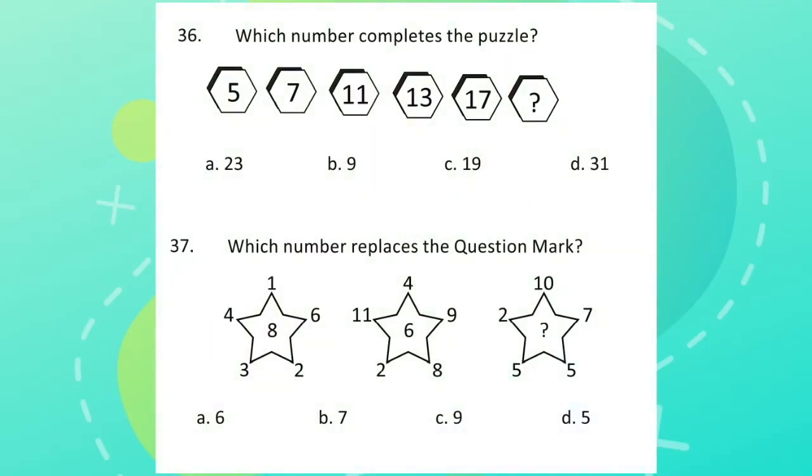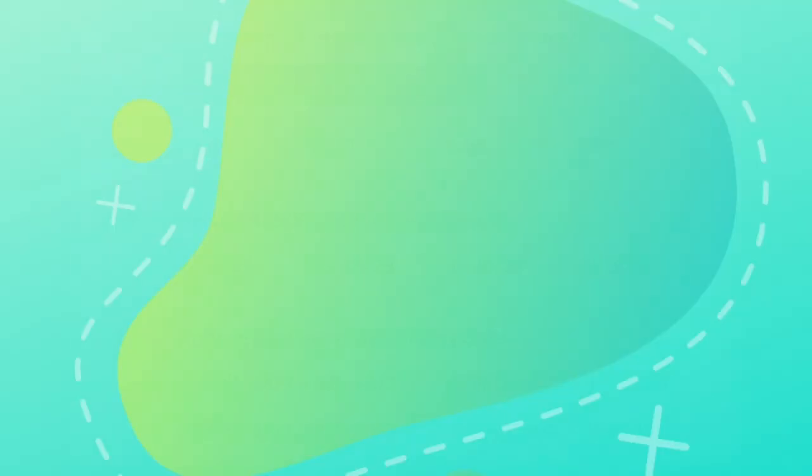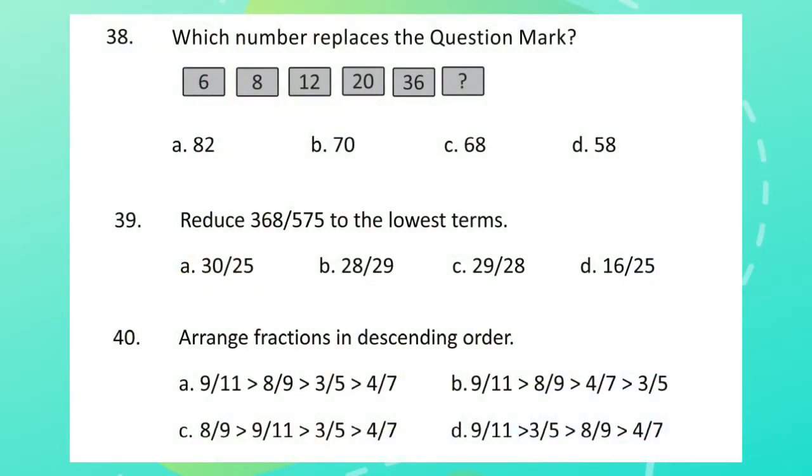Question 36. Which number completes the puzzle? Question 37. Which number replaces the question mark? Question 38. Which number replaces the question mark?